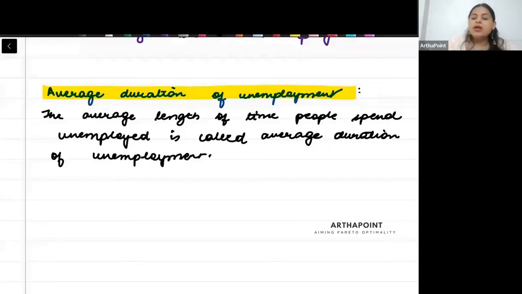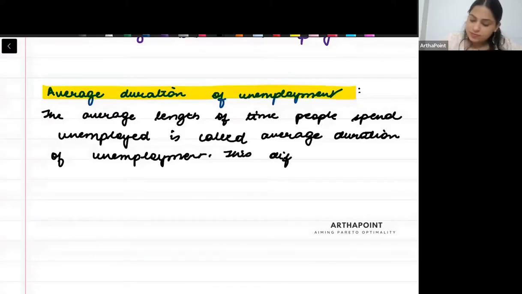Okay, beta. Now, different countries will have different data. I can analyze India's data and look into it to tell how much time, on an average, it takes a person to get a new job. Suppose today I become unemployed, how much time will it take for me to get into a new job? Different countries have different data sets, and your book suggests that for the US it is 2 to 3 months.